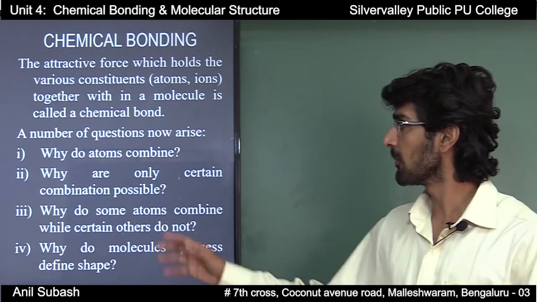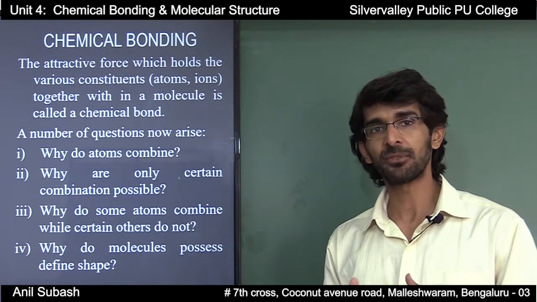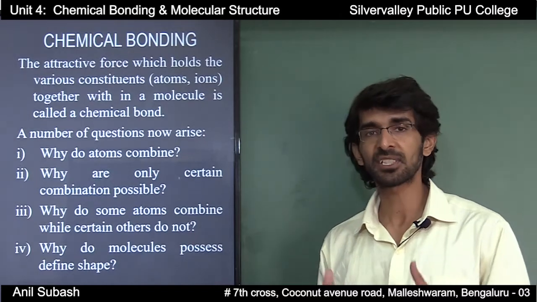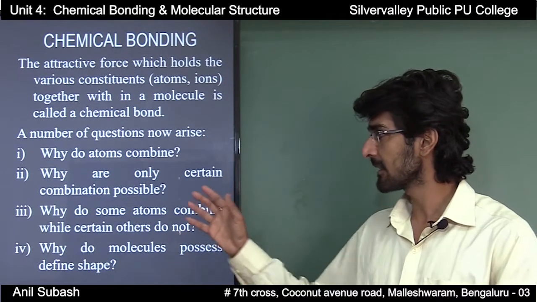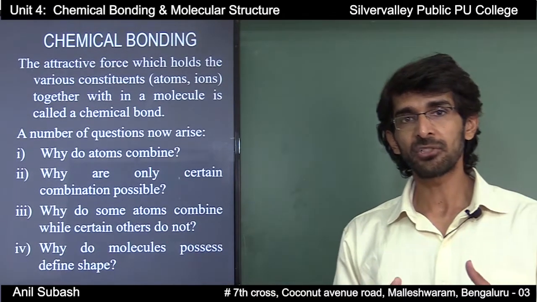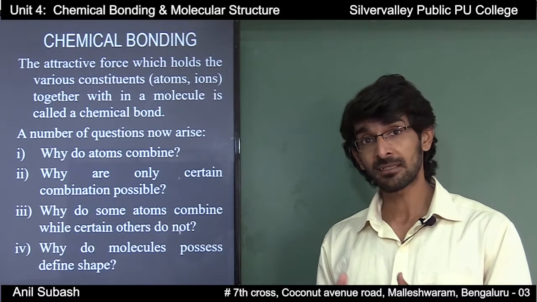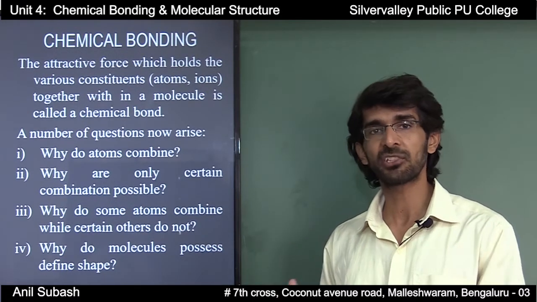The first thing, why do atoms combine? We know that atoms combine to form molecules or compounds. Why should atoms combine? And the second question, why are only certain combinations possible? For example, two hydrogen atoms combine to form H2 molecule, whereas three hydrogen atoms will never combine and they do not form H3 molecule.